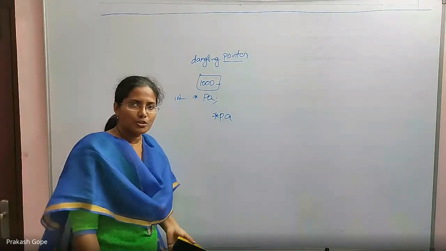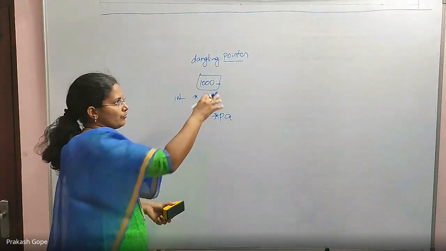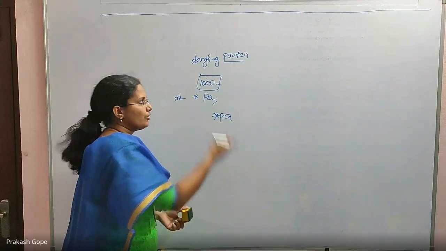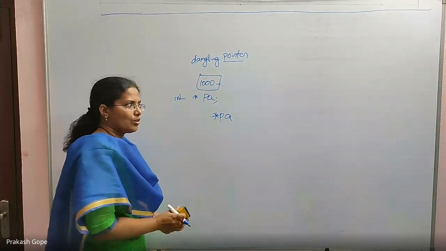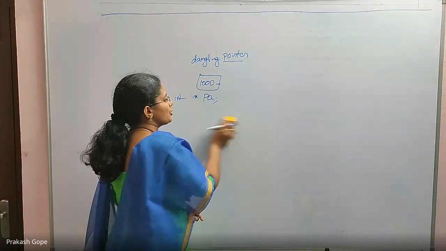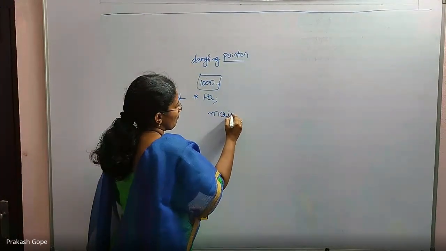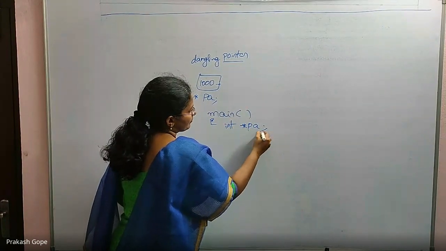Again, it's a programmer's mistake. We should not do this. Because without understanding that this memory variable is not there, you are still pointing to that location. This is a programmer's mistake. In which case can it happen generally? A simple example. I have a pointer variable PA.